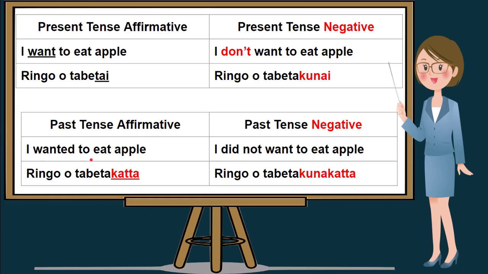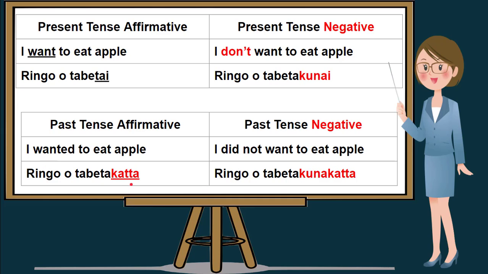I wanted to eat apple is ringo o tabetakatta. I'll repeat, I wanted to eat apple is ringo o tabetakatta. And in the right lower portion is the past tense negative. What makes it a past tense is the word did not or did not want. From the past tense affirmative, we use tabetakatta.